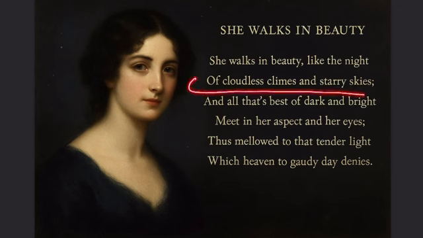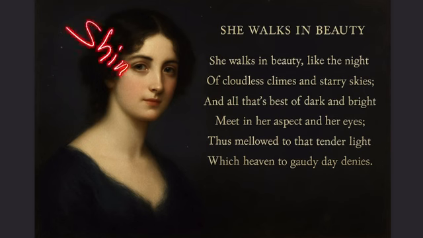Of cloudless climes and starry skies, which means she's like a clear night sky in a place without clouds, full of shining stars. Here, the word climes means regions or climates, and starry skies means a sky filled with stars.